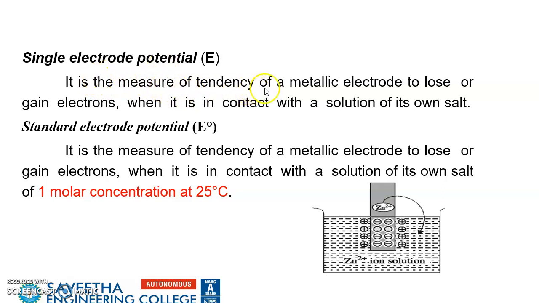It is a measure of the tendency of a metallic electrode to lose or gain electrons when it is in contact with the solution of its own salt. If the concentration is maintained at 1 molar and the temperature is 25 degrees Celsius or 298 Kelvin, we call it a standard electrode potential.